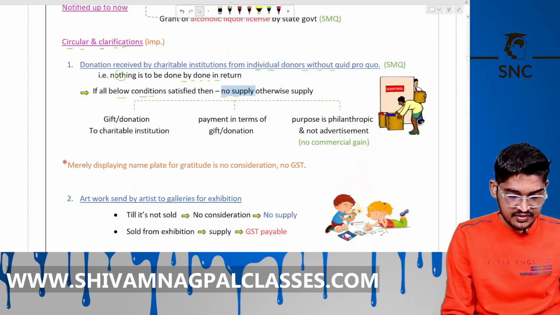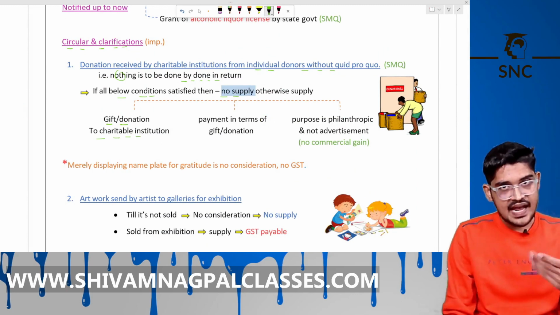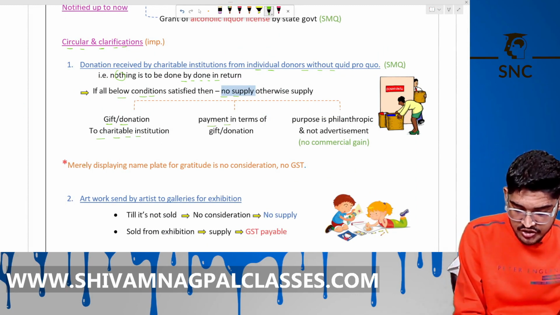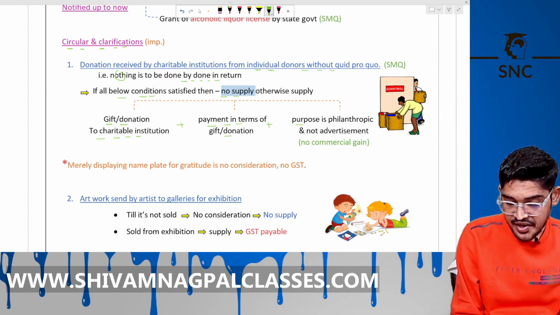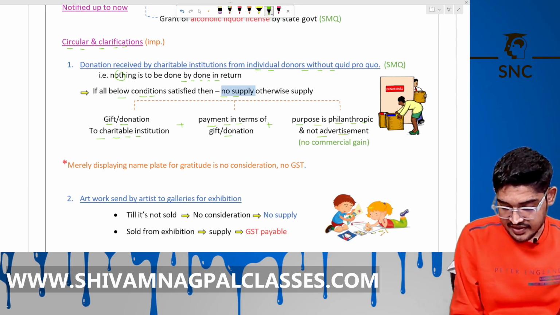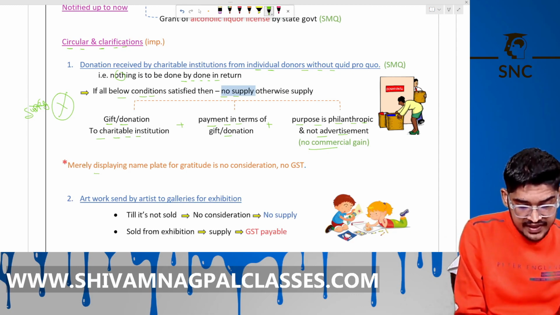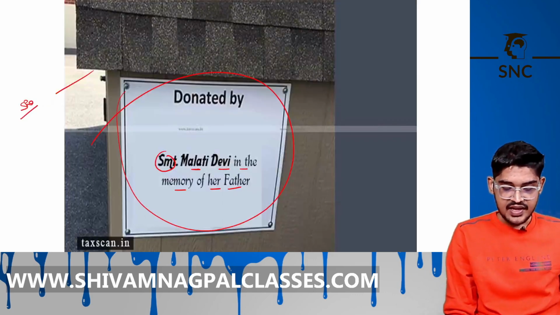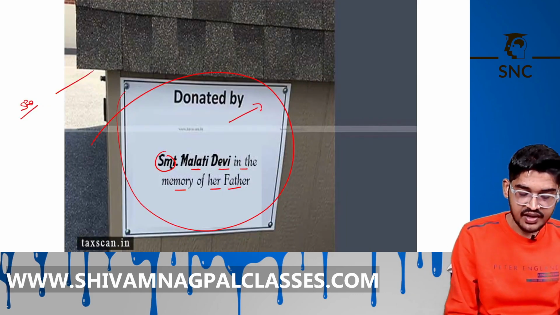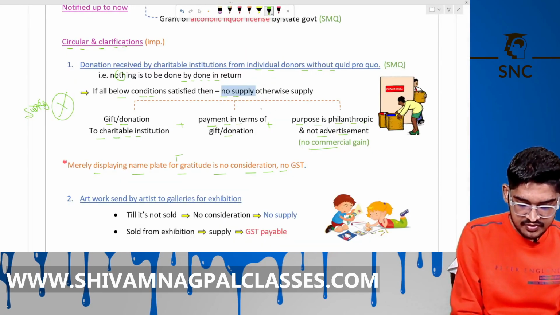Okay, then, a gift or donation to a charitable institution, either in cash or in kind, payment in terms of gift or donation, plus the purpose is philanthropic, not advertisement, meaning no commercial gain, is not a supply. It is not a supply because there is no consideration. Merely displaying the nameplate for gratitude is not a consideration. As we put her name there, like she donated this in her father's memory, it is not supply, it is not a consideration. Okay, this is allowed.